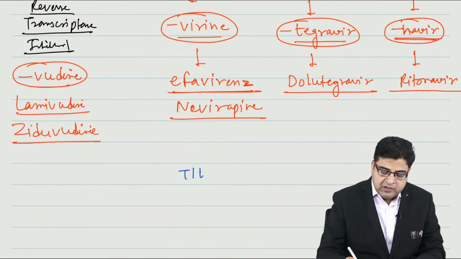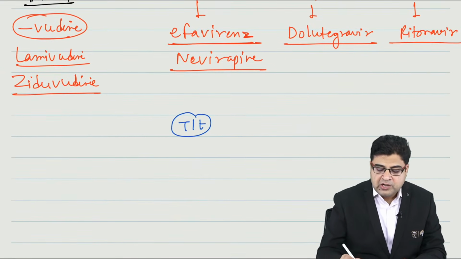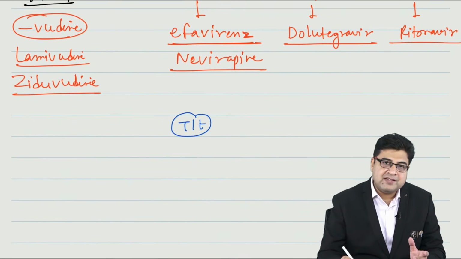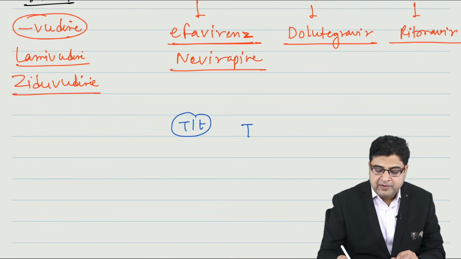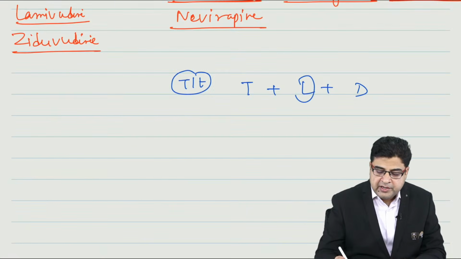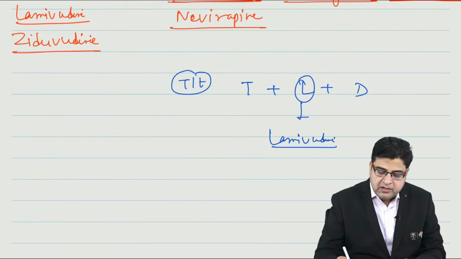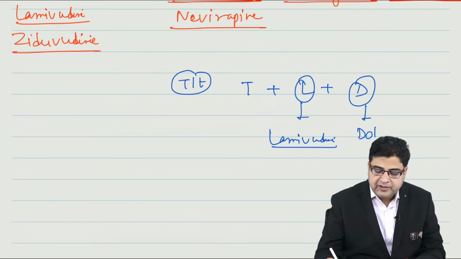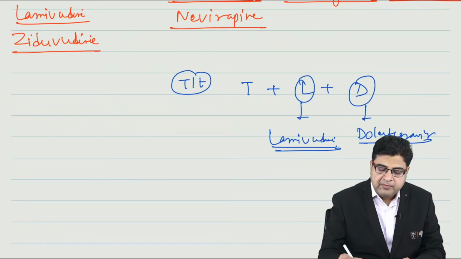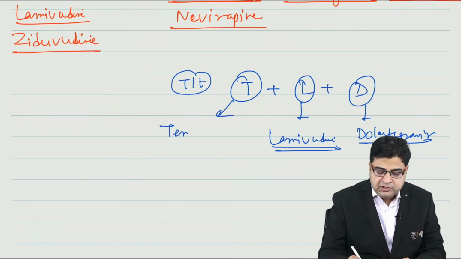Now what is the treatment of HIV that we use nowadays? Nowadays we give a combination of 3 medicines, T plus L plus D. Here the L stands for lamivudine and D stands for dolutegravir. So these days we give the combination of dolutegravir, lamivudine, and T stands for our unique medicine.